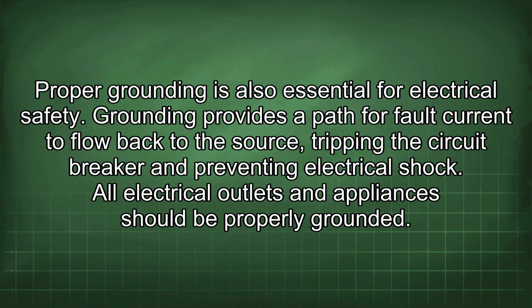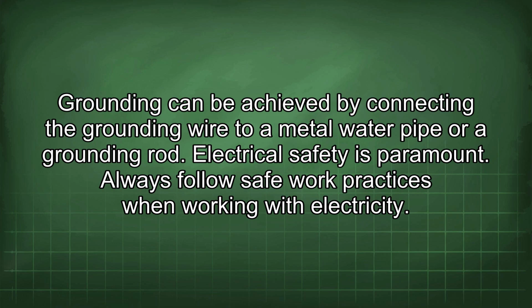Proper grounding is also essential for electrical safety. Grounding provides a path for fault current to flow back to the source, tripping the circuit breaker and preventing electrical shock. All electrical outlets and appliances should be properly grounded. Grounding can be achieved by connecting the grounding wire to a metal water pipe or a grounding rod.